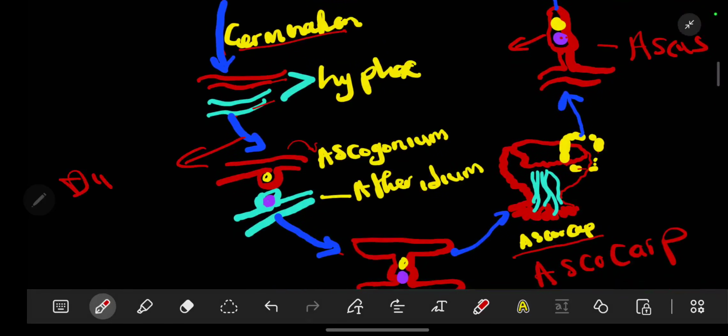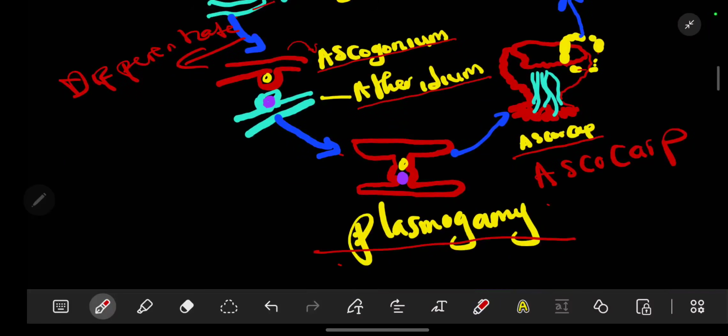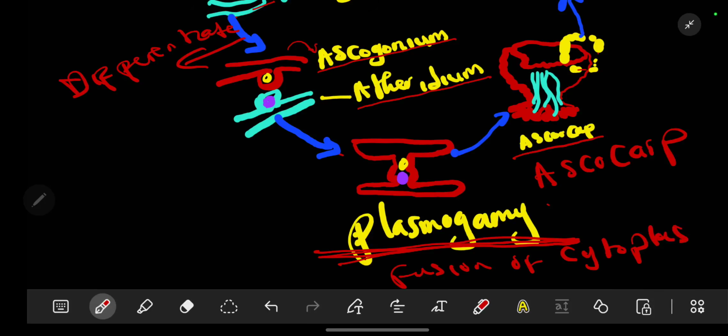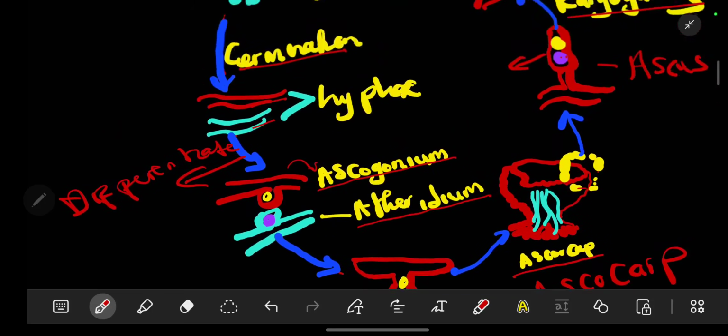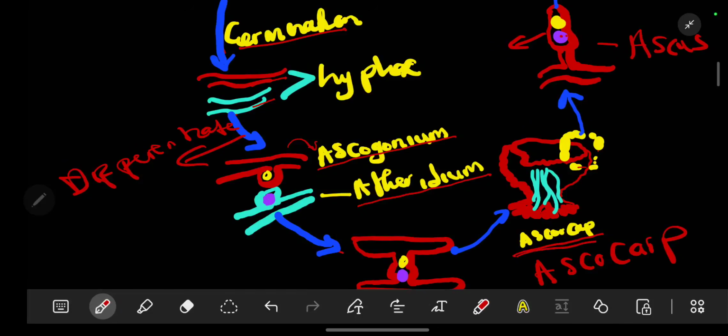Hyphae will be able to undergo this process, differentiation. Same hyphae, it has now become specialized into becoming the male and female sex parts. So we have the ascogonium, which is the female, and antheridium, which is for the male. After that, there is plasmogamy, which is the fusion of cytoplasm. So after the fusion of the cytoplasm, there will be the ascus.